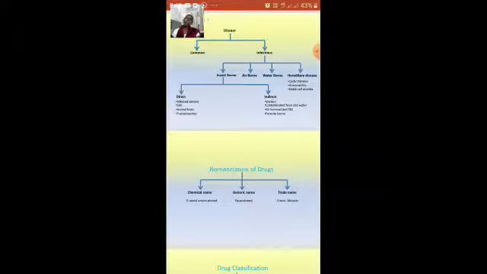So the daughter may be the carrier or itself a victim here, and sons also may act as carriers, but generally the sons are prone to such types of diseases. Like if the grandfather has it, then it is reflected in the grandson. So the in-between generation, that is the father or the mother, act as carriers. So these are hereditary diseases.